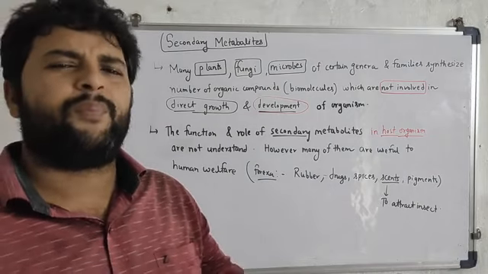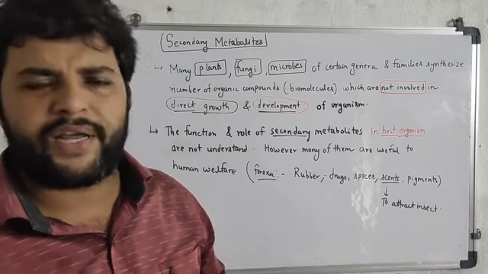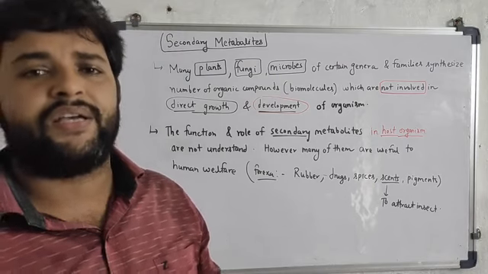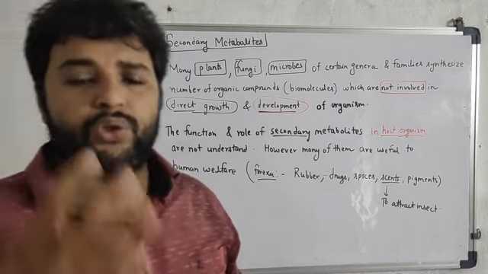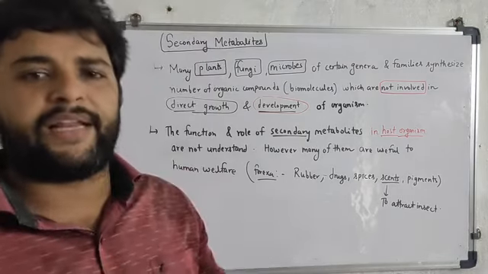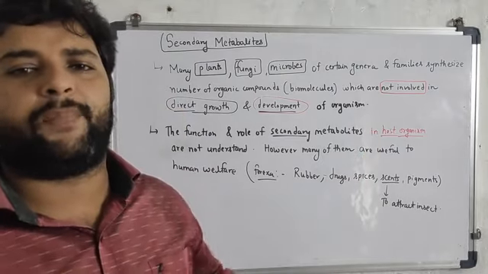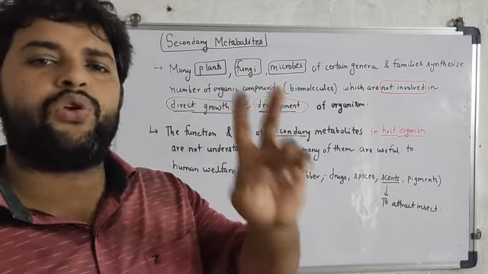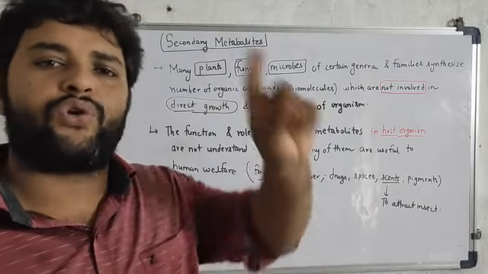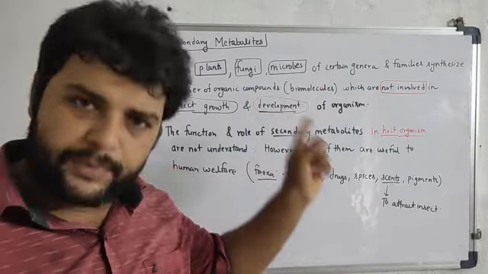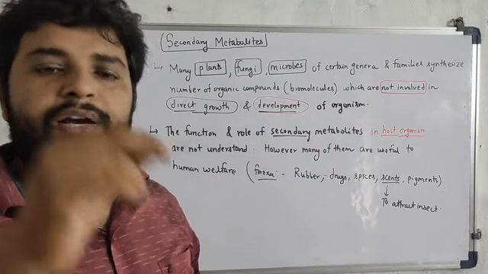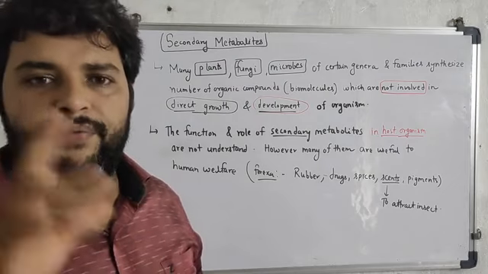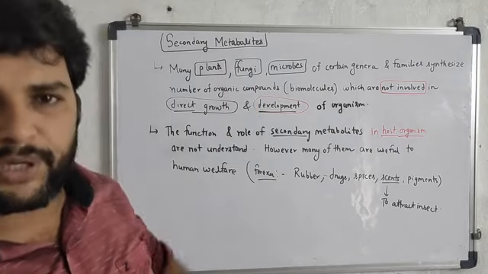They usually produce some sort of organic compounds, called biomolecules, that are considered secondary metabolites. Those metabolites have no direct role in growth and development of living organisms. So the basic difference: those having direct impact on growth and development of living organisms are called primary metabolites. Those not having a direct role can be considered secondary metabolites.